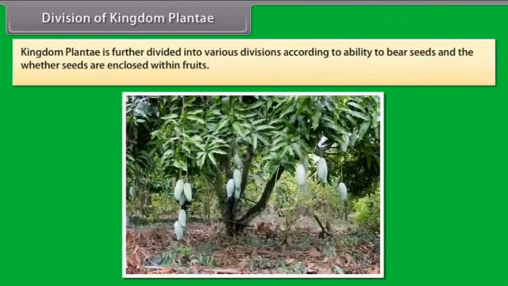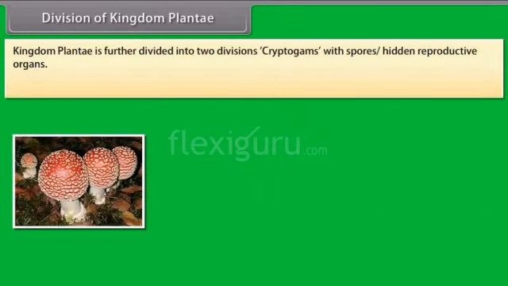Further, it is divided according to the ability to bear seeds and whether seeds are enclosed within fruits. Kingdom Plantae is divided into two divisions: cryptogams, with spores and hidden reproductive organs.